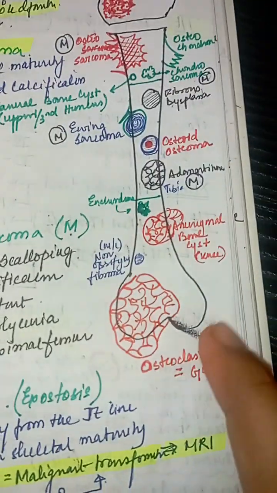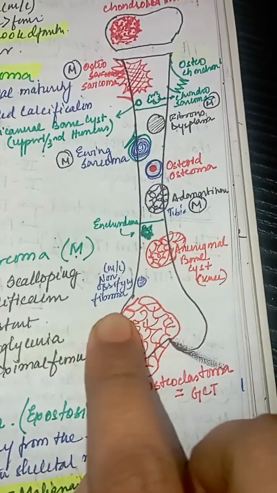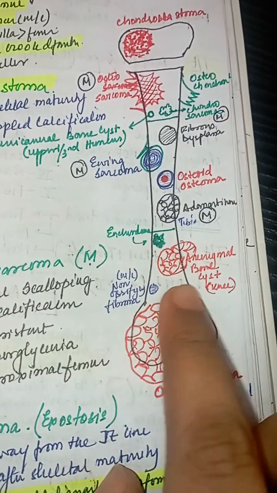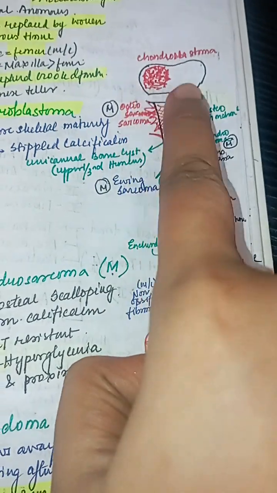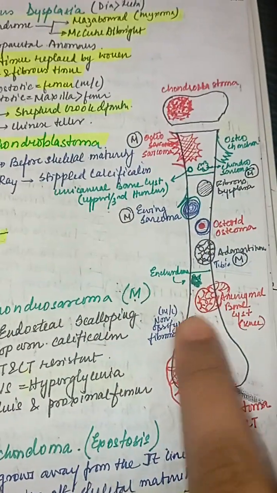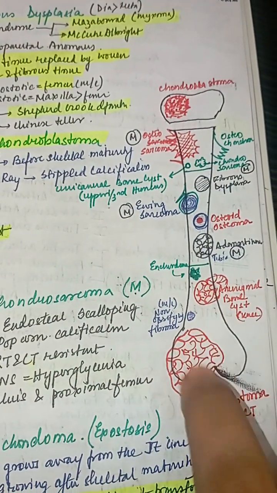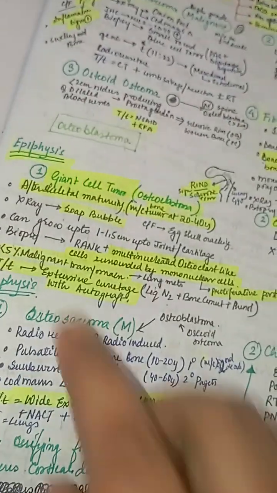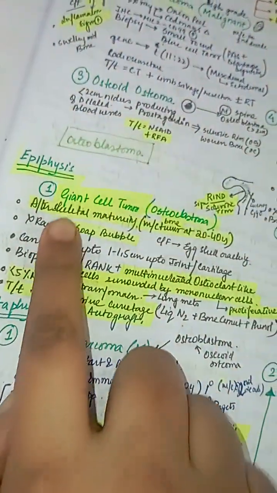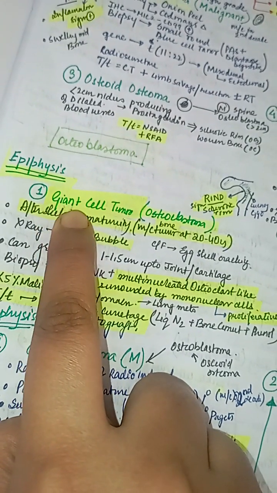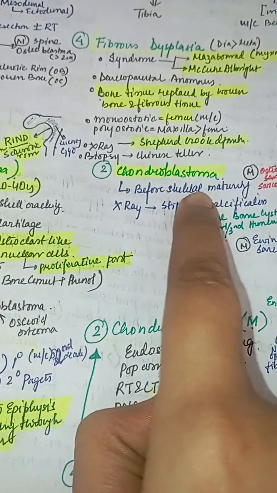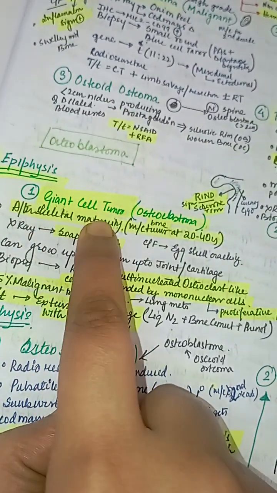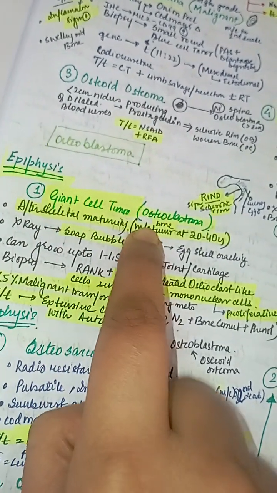And the giant cell tumor occurs after maturity. There is no epiphyseal plate here. There is epiphyseal plate here. After skeletal maturity, osteosarcoma is formed. Osteoblastoma is before skeletal maturity. Osteoclastoma is after skeletal maturity.